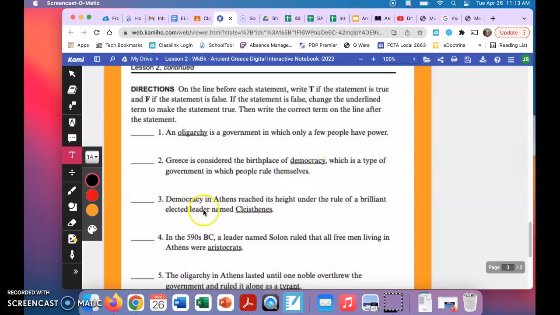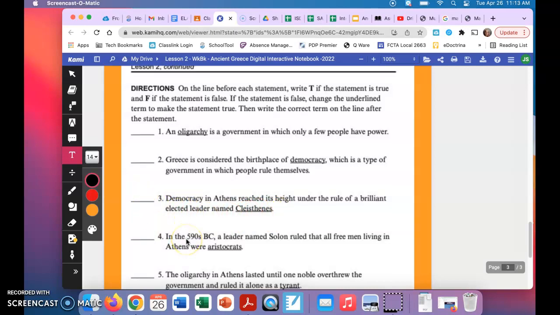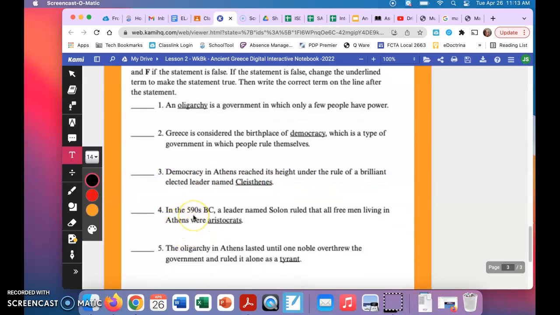Number 3, democracy in Athens reached its height under the rule of a brilliant elected leader named Cleisthenes. True or false? Number 4, in the 590s BC, a leader named Solon ruled that all free men living in Athens were aristocrats. True or false?